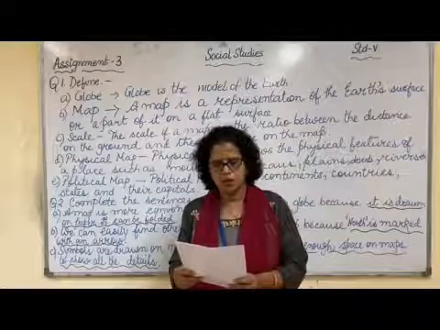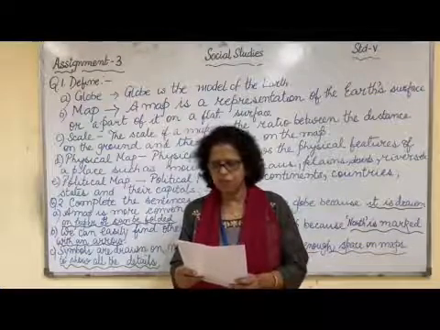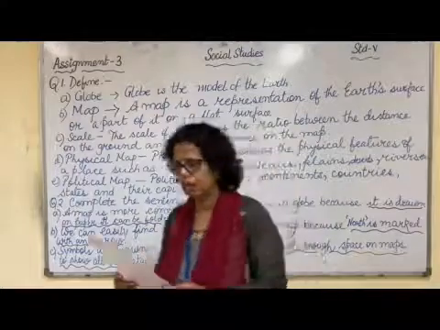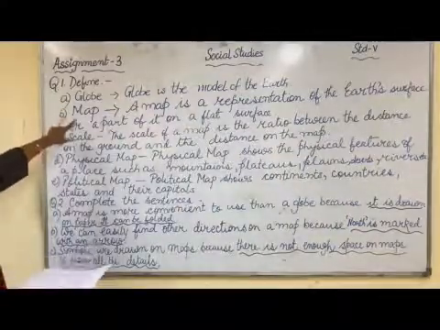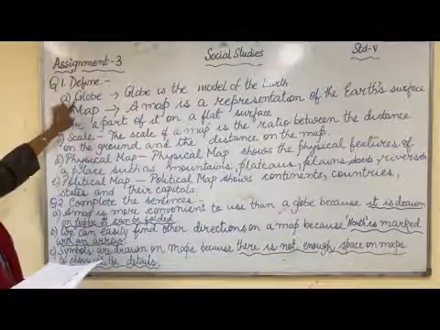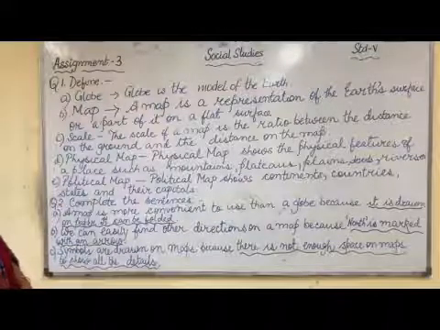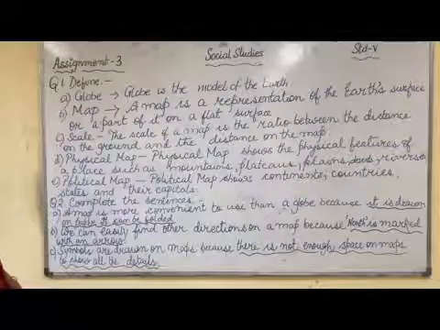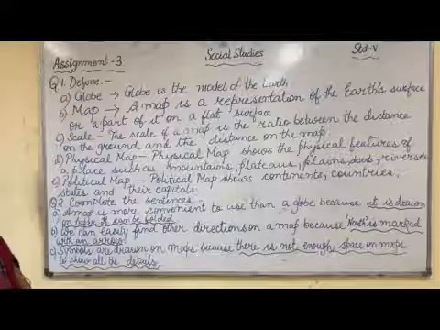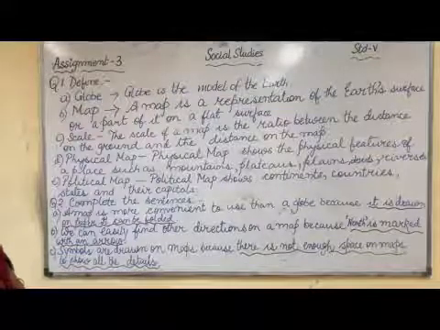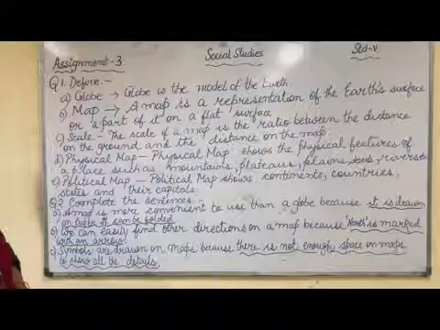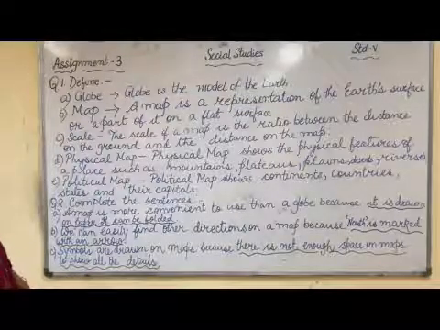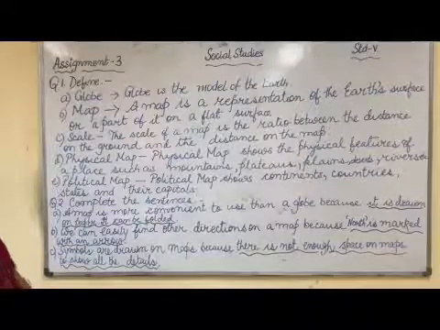Now we will write the definitions of different things like globe. Now what is the globe? Globe is the model of the earth. The second one was map. A map is a representation of the earth's surface or a part of it on a flat surface. This is the definition of map.